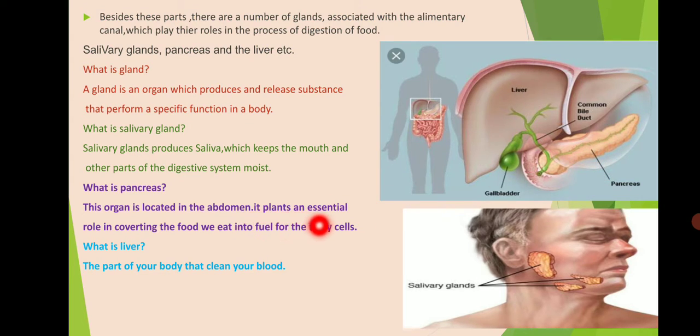It plays an essential role of converting the food we eat into fuel for the body cells. Next is the liver. The liver is present on the right side of the stomach, and this part of our body cleans the blood.